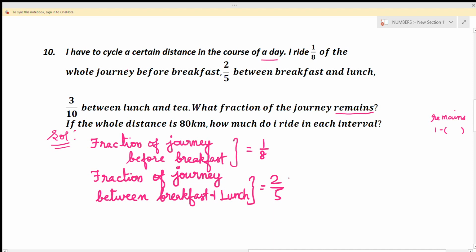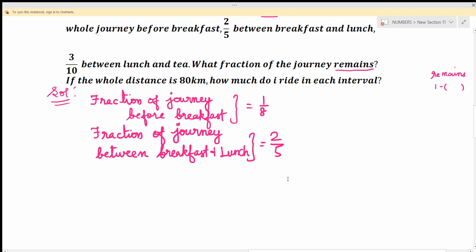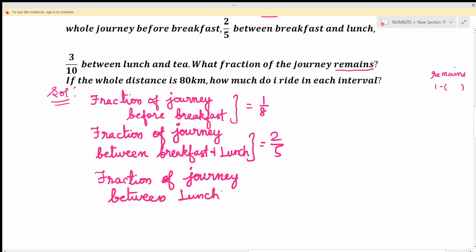And the third thing is fraction of journey between lunch and tea. Fraction is 3 by 10.